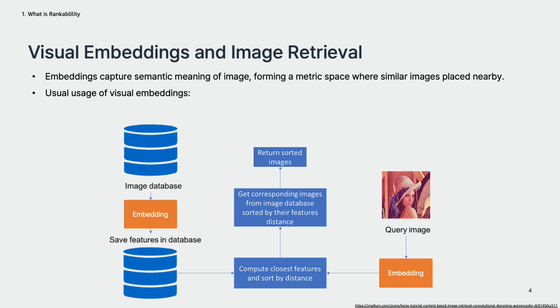Then encode the given query image with the same encoder and compute the distance between the base vectors in the database and the embedded query image. Finally, by sorting the corresponding images from the image database by distance, we get images from the database which are most similar to the query image. This is how we used image retrievers in most cases before this paper arose.